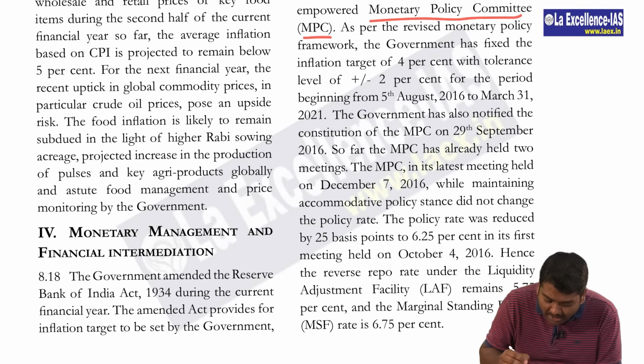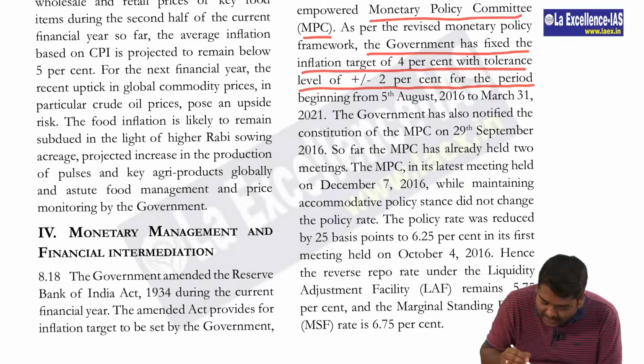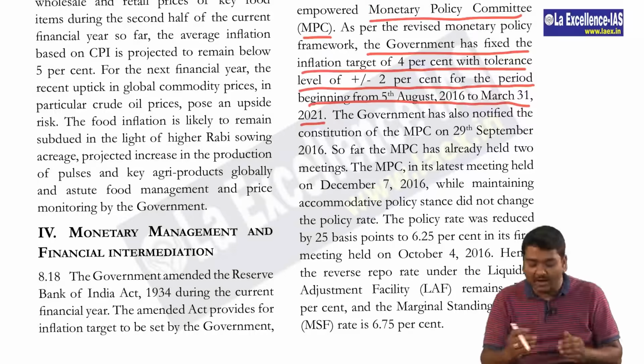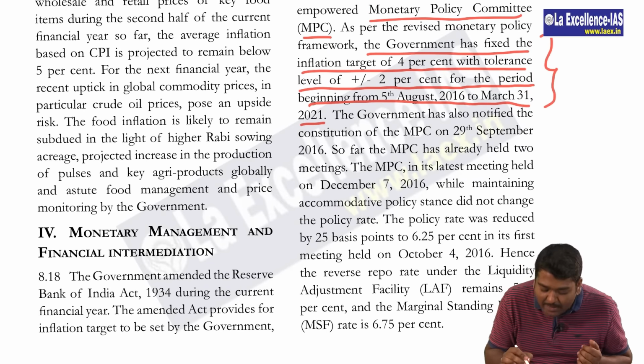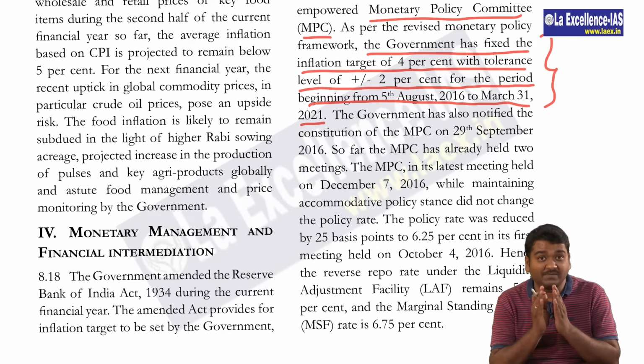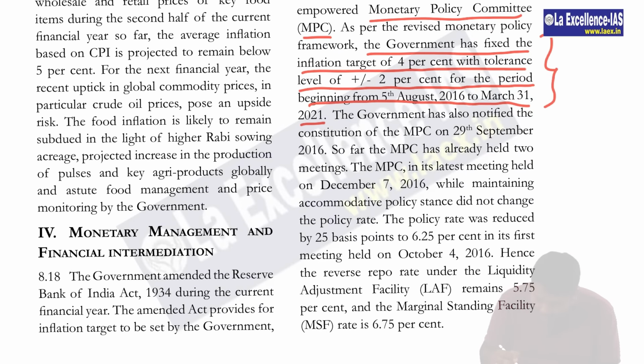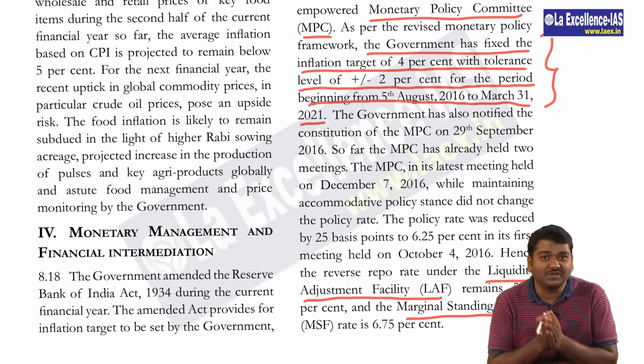If we look here, we can see that the government has fixed the inflation target of 4% with tolerance level of plus or minus 2% for the period beginning from 5th August 2016 to March 31st, 2021. They can pick a statement like this and give you directly, where they may make mistakes in these numbers. So please be careful. Factual errors are also increasing nowadays in prelims. Then we have to look at the terms like liquidity adjustment facility and marginal standing facility, which keep changing regularly. Don't worry much about it, but you should know the definitions for these.